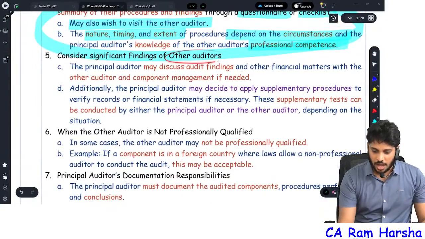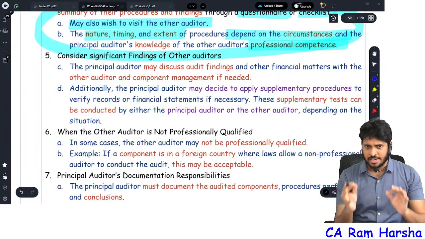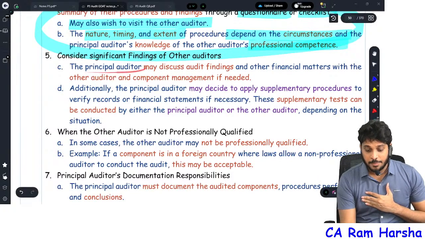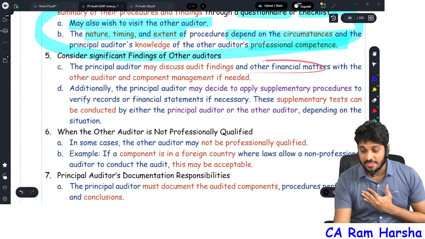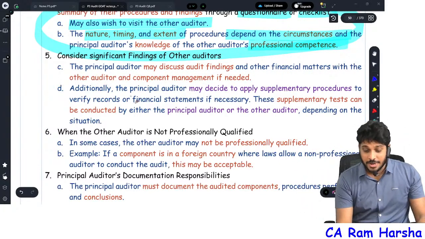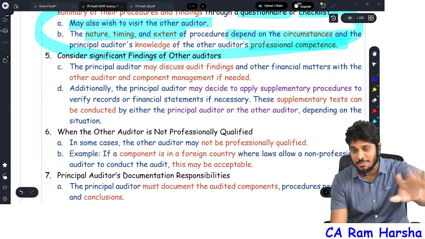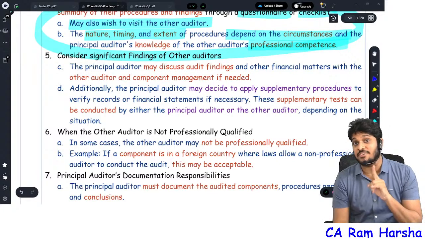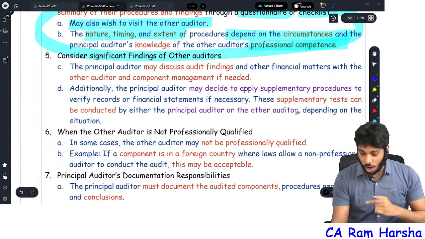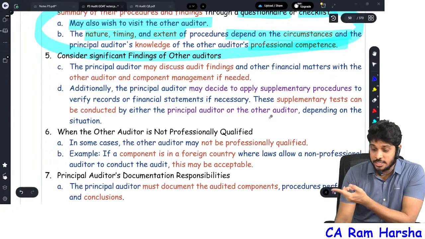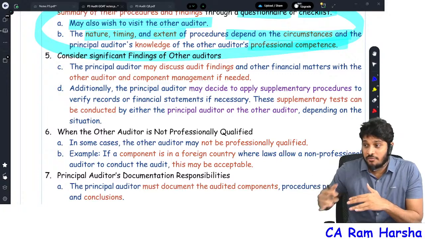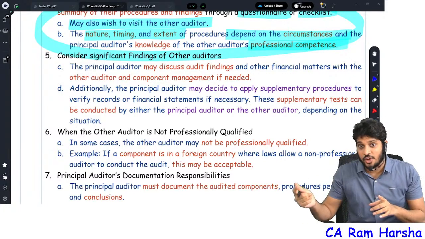Finally, suppose other auditors have found something significant, some big issues or material misstatements. Then the principal auditor can discuss audit findings and other matters with the other auditor and management of the component. Additionally, the principal auditor can also apply supplementary procedures to verify records and financials if necessary. These supplementary tests can be conducted directly by the principal auditor, or I can ask the other auditor to perform these supplementary procedures depending upon the situation. So if I ask for any supplementary work, the principal auditor can tell the other auditor the supplementary procedures.